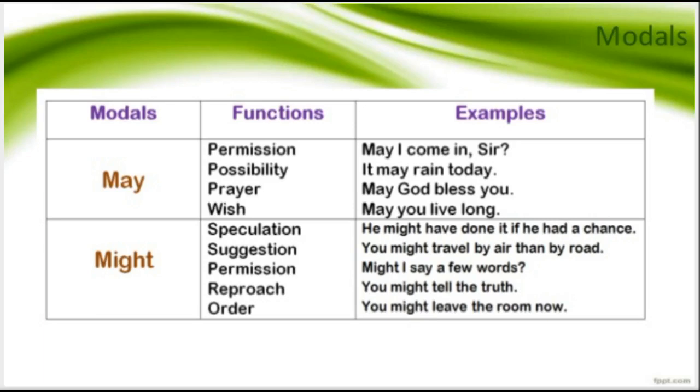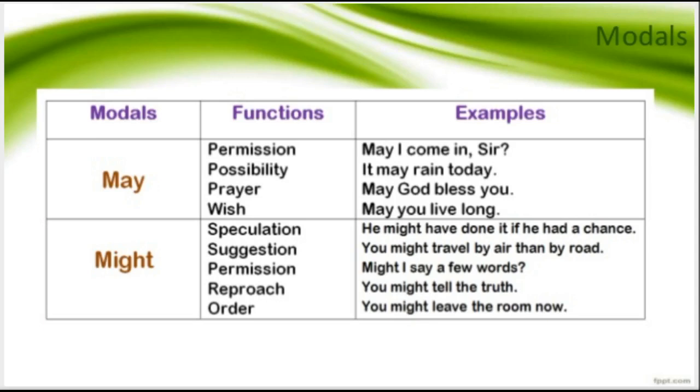Again, might is the past equivalent of may, so we can use might in speculations. He might have done it if he had a chance. Again, this is a speculation, that means probability. There was a probability that if this happened, then it might happen. Suggestion. If you want to give a suggestion, you may use might. You might travel by air rather than by road. And obviously, this all happens in past tense.